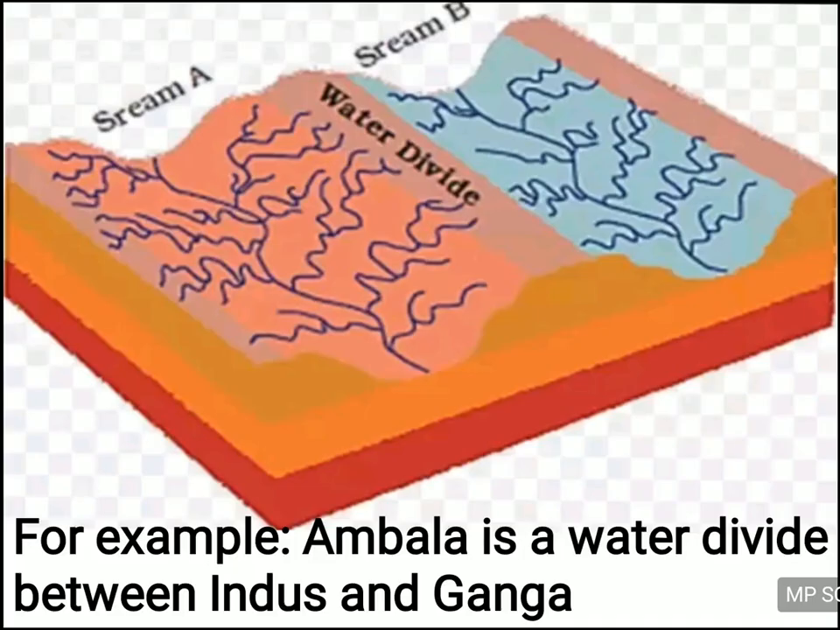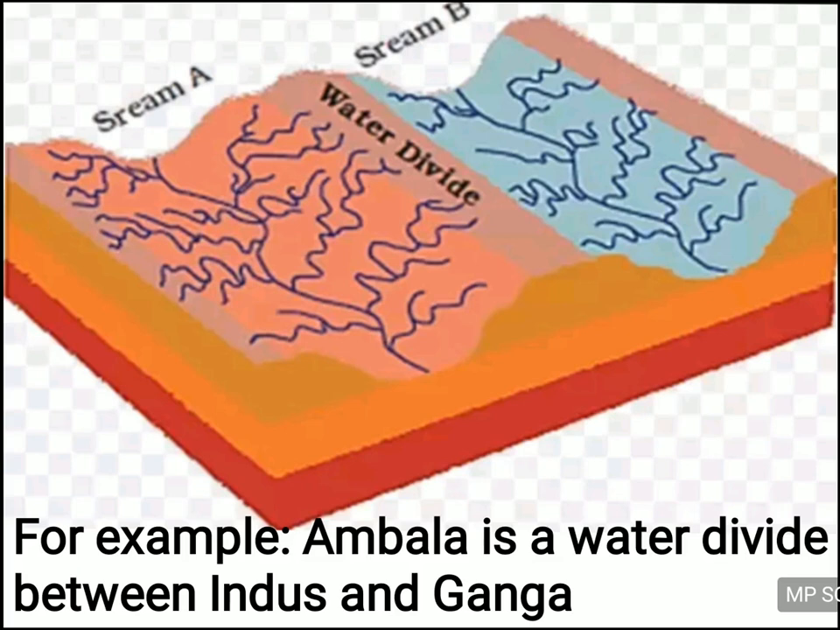And I told you water divide, this figure is given in your book also. In a water divide, two rivers are flowing and there is a physical feature in between those two rivers, and if this physical feature were not there, then maybe these two rivers would have united together and formed a single river. But because of this physical feature, these two rivers are not able to unite and form a single river. So whenever a physical feature between two rivers stops them from meeting each other, that physical feature is called water divide.